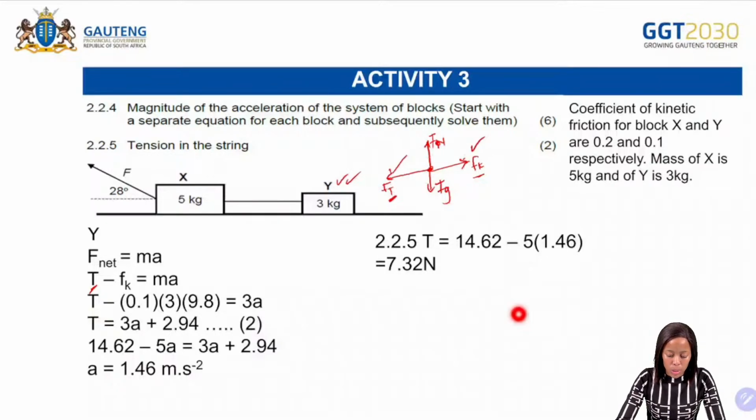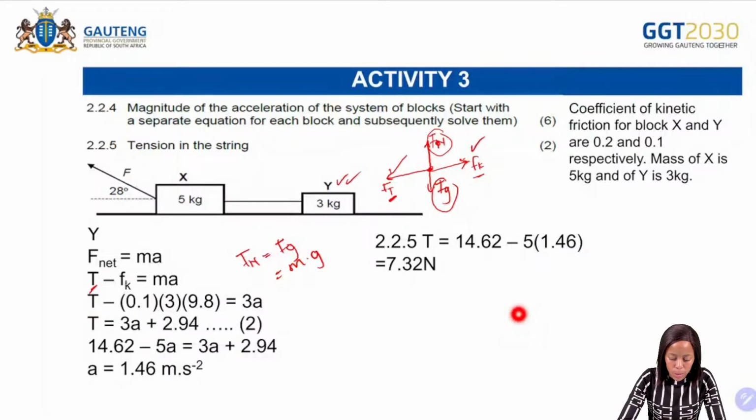Okay. So now, we can see that this one is not a pulling force or a pushing force. So what is the formula for calculating the normal force? Normal force is equal to Fg, and that Fg becomes mg, right? So now we need the formula of the kinetic friction. Fk is equal to mu k multiplied by the normal force.